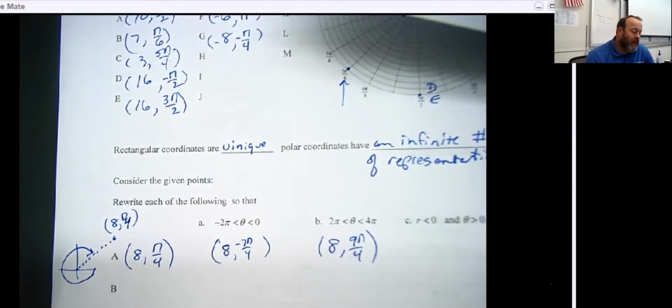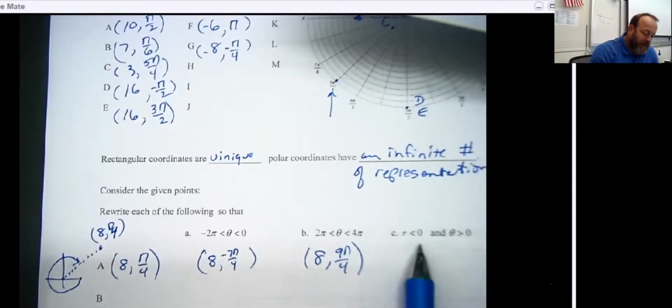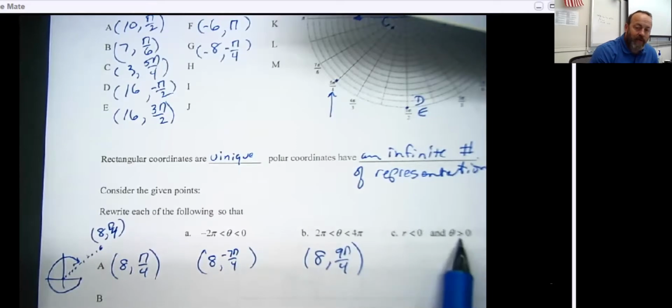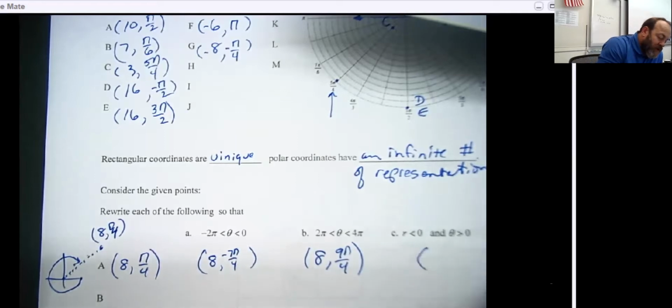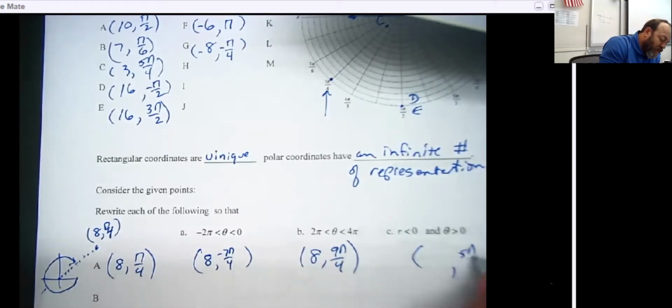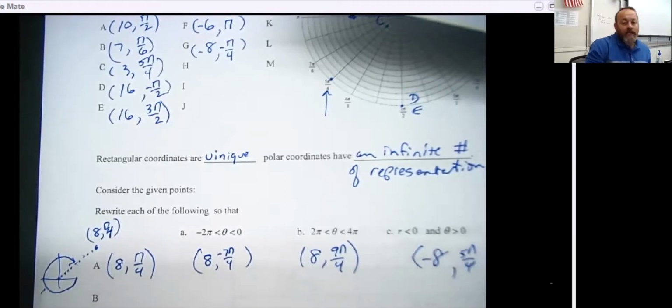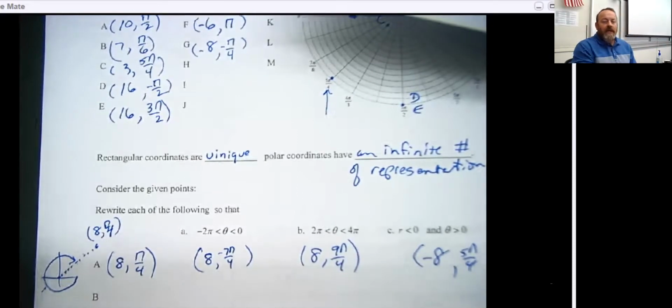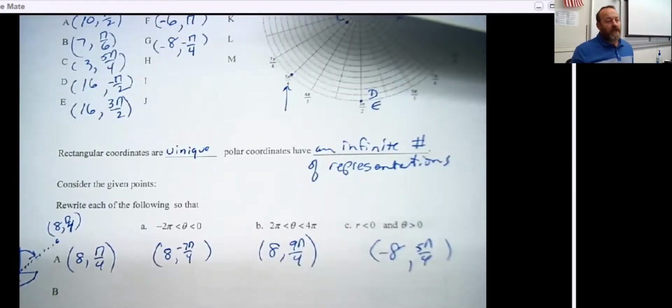have right here. Now, last but not least, let's say what happens if I wanted to get there with a positive angle and yet I would like the radius to be negative. So what I could do, which is a little strange, is if I want to have a positive angle, I would need to rotate down to here underneath, which is the angle 5 pi over 4. But let's go backwards 8. Now that is a little strange and potentially a little confusing. So let's go ahead and check those points out in Desmos and see if I did them okay.